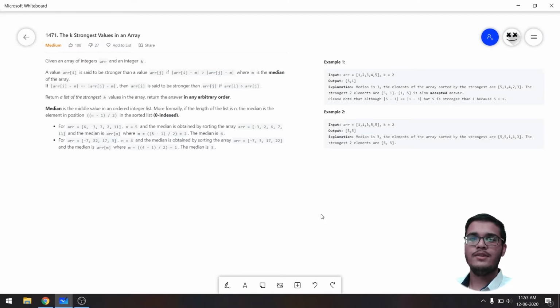Today I am here with the first problem for the day 12. The problem name is the k strongest values in an array. So let's begin with reading the problem statement and trying to understand the problem first.